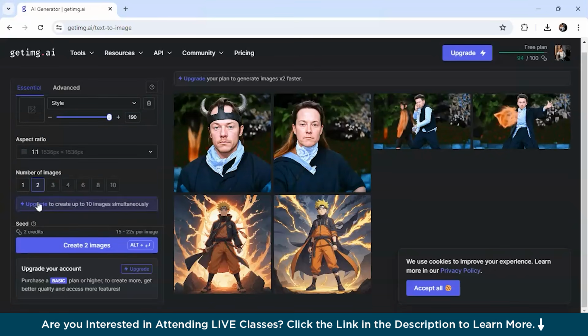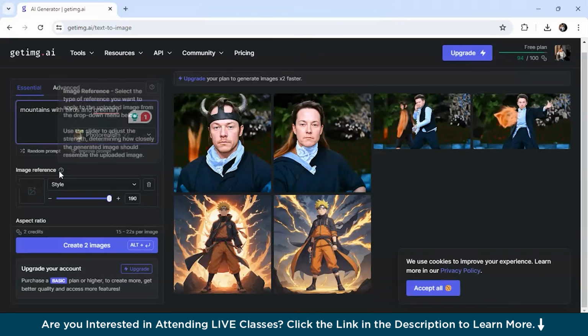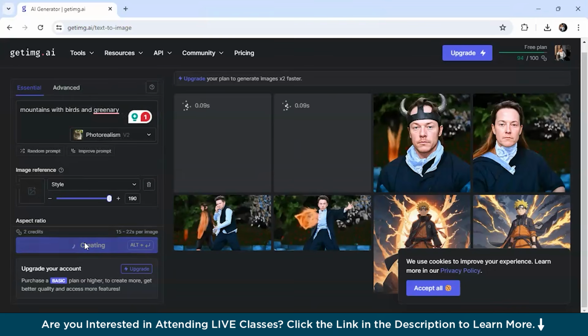All right. So in order to generate more images, you have to upgrade this version, and the free version is only applicable till 2 images. And one more thing, you do not need to sign up to use it, which is a minor inconvenience. And there are 100 credits. So as you can see, we can simply click on create 2 images, and it will generate the images faster, as you can see.